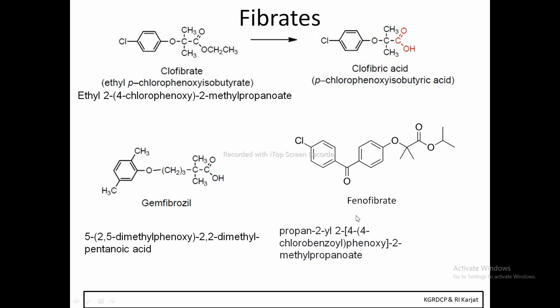Then the next one is fenofibrate. If you check the structure of fenofibrate, again there is an ester functional group. Which alkyl group is attached to this oxygen? That is the propan-2-yl.